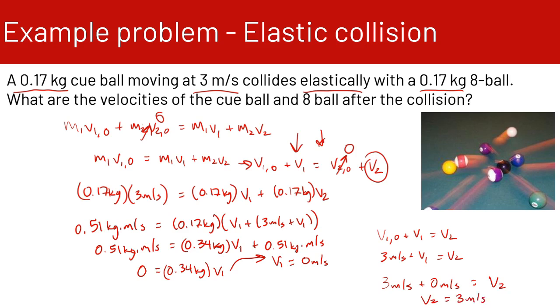So the cue ball moving at 3 meters per second collides elastically with the 0.17 kilogram 8 ball. When the cue ball collides with the 8 ball, the cue ball stops. It has a final velocity of 0 meters per second. And the 8 ball moves off in that same direction that the cue ball was moving, with the same velocity that the cue ball had, and the cue ball stops.